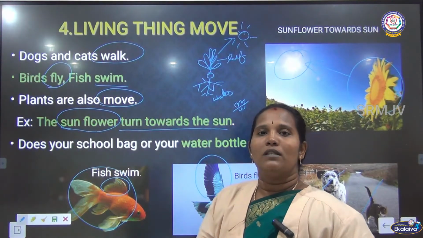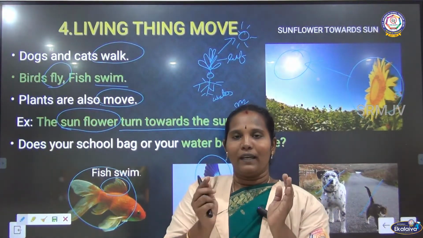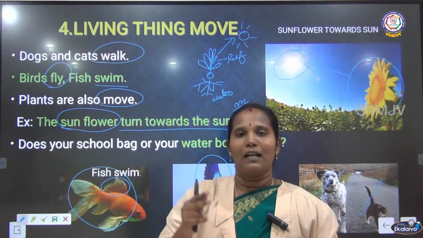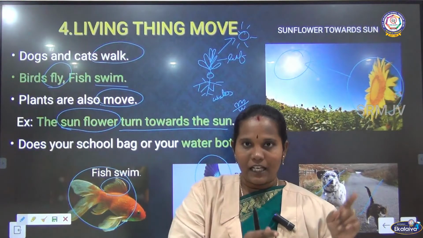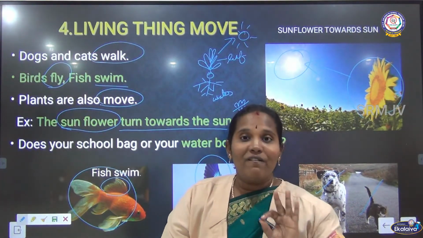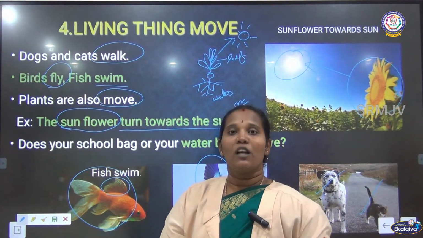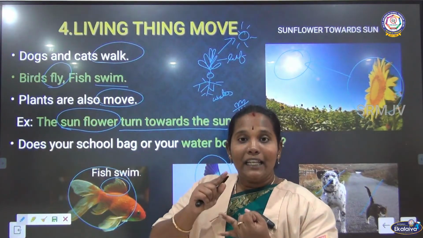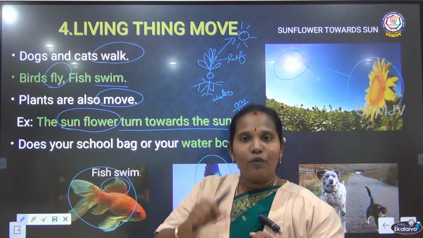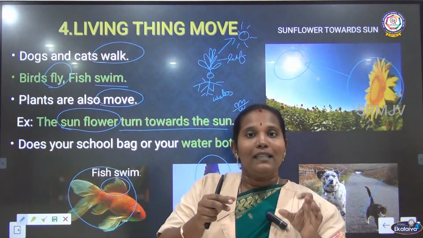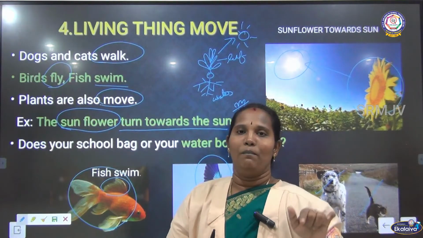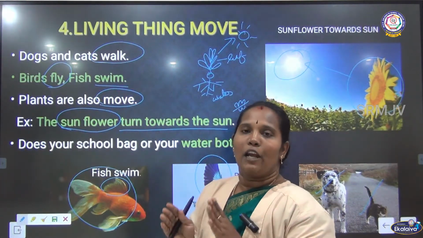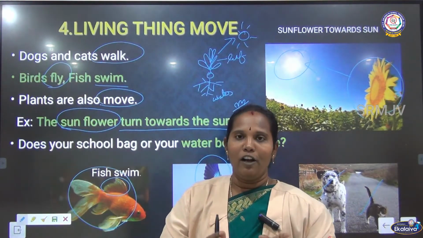But suppose I keep a kitten in one place. After 2 days, I come again and see the kitten. Will the kitten be in the same place? No, never. It cannot stay in one place, because within 2 days it needs water and it needs food. If it gets that feeling, it has to move from one place to another. So living things can move, but non-living things cannot move.